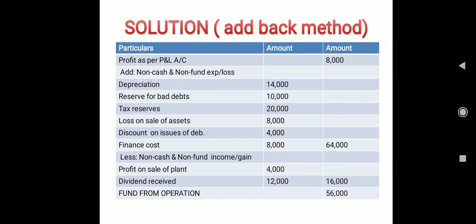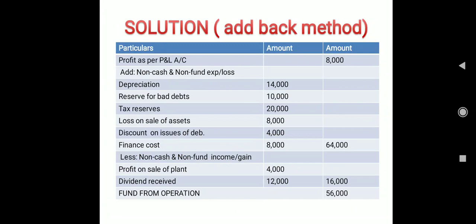Fine, because after that, maybe hardly one more class I'll spend on the fund from operation. If at all I get some different kind of question, I am in search of a net loss question. If I get a proper question, I am going to solve fund from operation one more class, and after that we will start preparing the fund flow statement, which is the indirect method, and which comes for your 15 marks question.